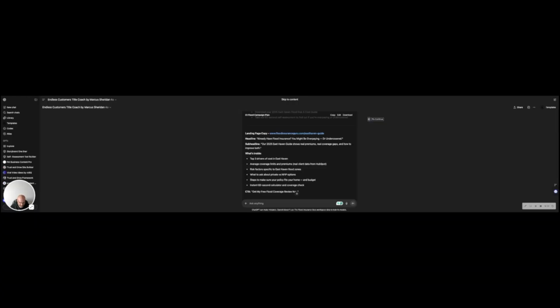But what can we do and how can we take advantage of our data? Now, this is where I would be putting my data in here. Let's talk about in these particular neighborhoods, what we really see from our HubSpot data and what people really pay, where the average across the country for flood insurance premiums is about $1,200. Across the state of Connecticut, that average is about $2,600. However, our clients typically pay about 35% less than that state average and get coverages way more than the National Flood Insurance Program. Things like additional living cost and replacement costs on their contents and all these different things. Now, I want to take that data and use it to improve our messaging.